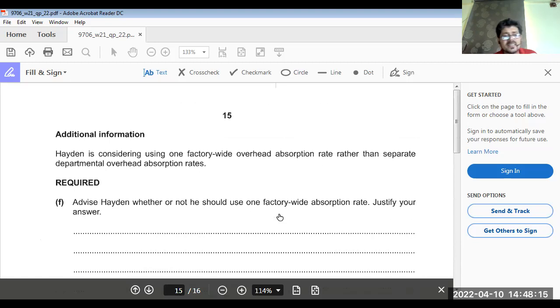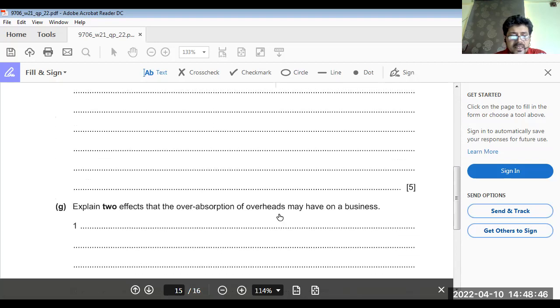Now Hayden is considering using one factory-wide overhead absorption rate rather than separate department overhead rates. Advise Hayden whether or not he should use one factory-wide rate, and justify your answer. I think it's easy to use one factory-wide rate: easy to calculate, saves time, saves money also. But we cannot identify the intensity level of machine hours and labor hours.